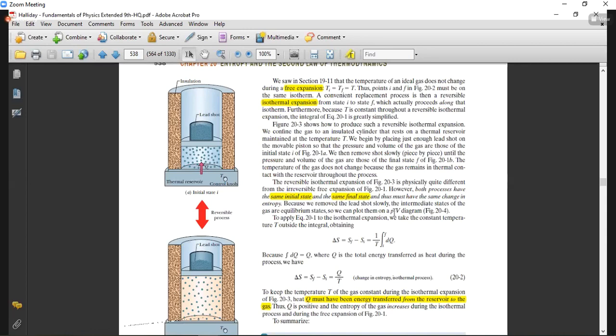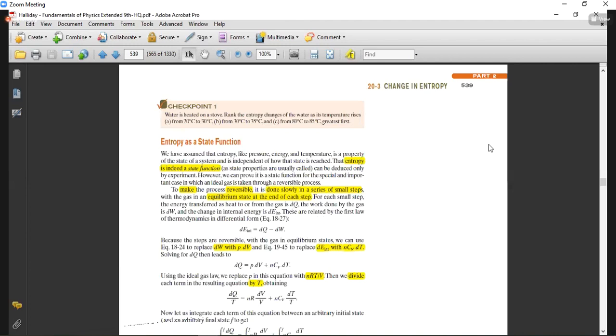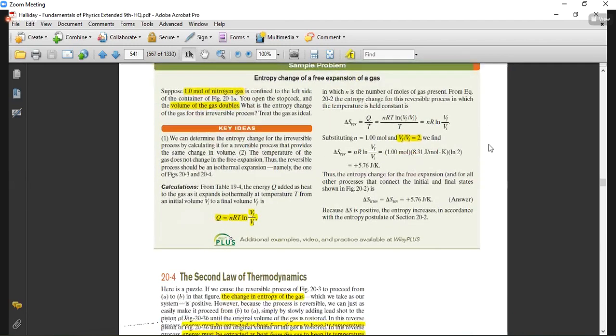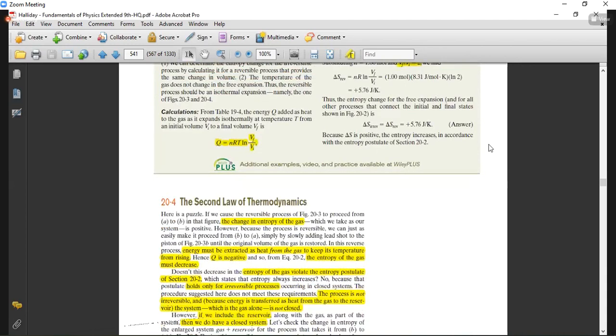So this is basically the deviation from the original statement where we said that entropy always increases, it can never decrease. If we consider that, this phenomenon is strange. But the original statement was that the change in entropy for a closed system is always positive.